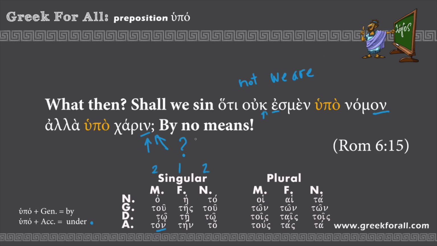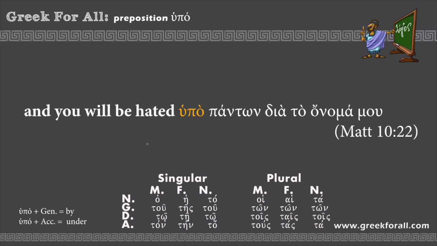By no means. A beautiful example from the Gospel of Matthew, chapter 10. Let us read. And you will be hated, hypo panton dia to onoma mu. So let's see what we have here. So, and you will be hated, hypo panton. We can clearly see that this is the genitive plural. It is the same for all three genders, but in this case it is masculine because it's a collective. It means all. Panton means all people, and hypo plus genitive means by.